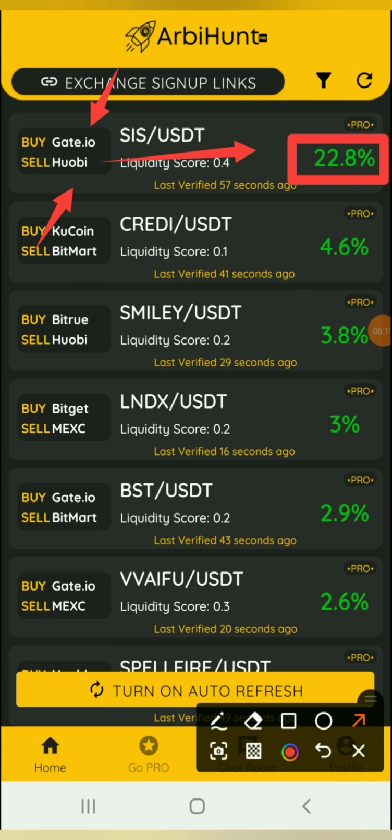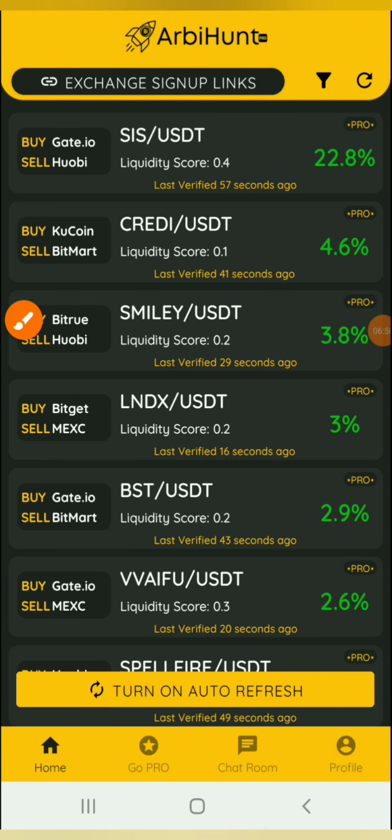And even though arbitrage is time sensitive, right, you don't get to enjoy it for a longer time. At least if you do it 2 to 3 times, you stand to get $66. And there's nothing complicated about arbitrage, unlike spot trading or futures trading or forex trading, where you have to predict where the price is going, and it might not go as you have predicted. Arbitrage is more definite, it's more predictive. You know that when you buy it low here and sell it high here, you're going to get a profit of this amount. So let's go to the filter button and see what it has in store for us.